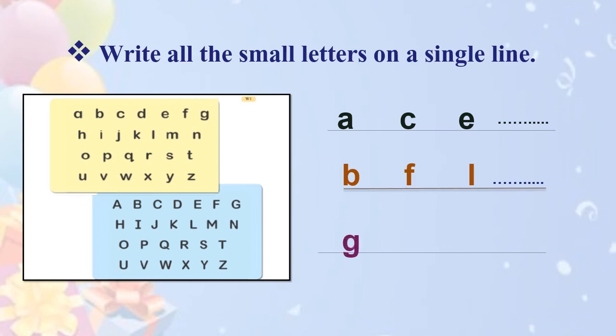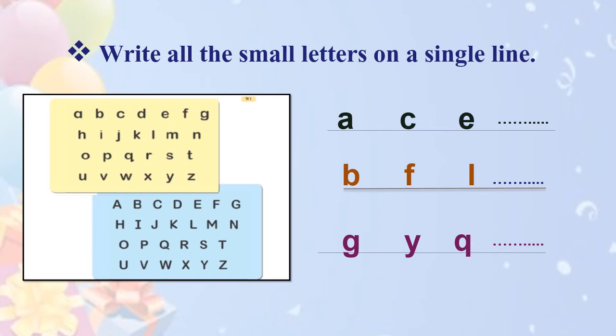Some more letters: G, Y, and Q, and so on. Now you must be thinking, why has Snail teacher not written the letters A, B, C, D in this order? Why A, C, E, B, F, L, G, Y, Q? See children, here I have written these letters to show you how the different letters can be written on the single line with their shapes.